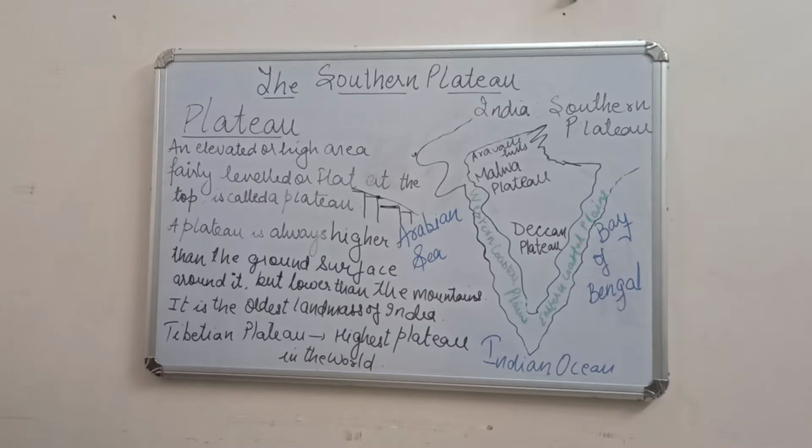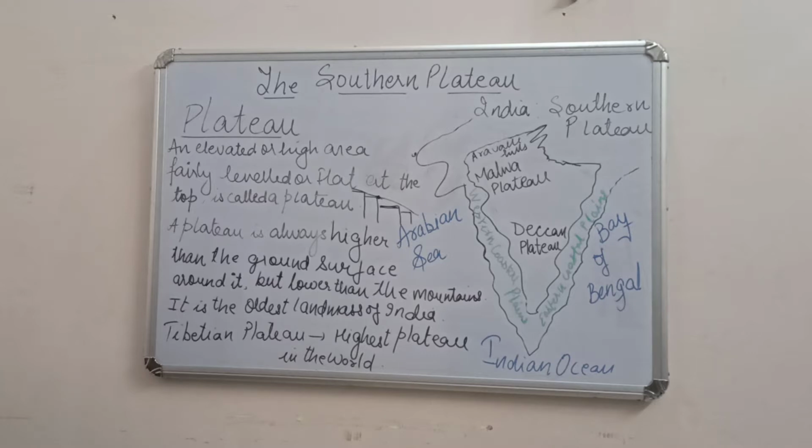A plateau is always higher than the ground surface. It is above the plain area, but lower than the mountains. They are higher than the ground surface, but lower than the mountains, and it is the oldest landmass